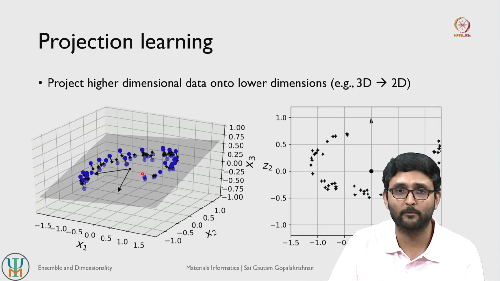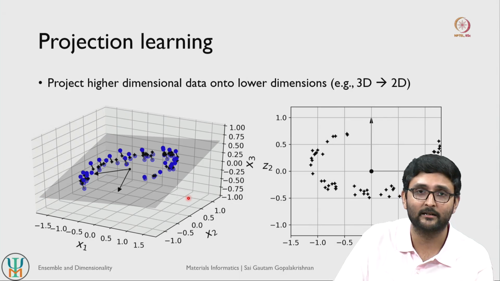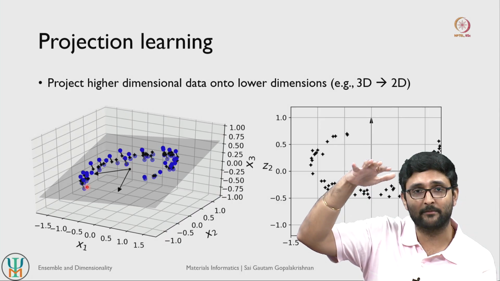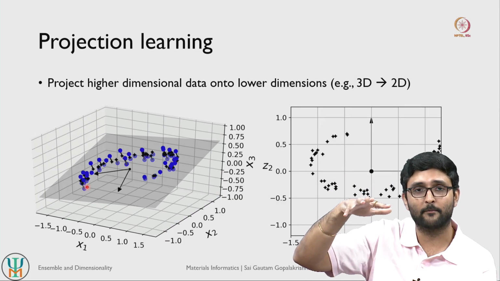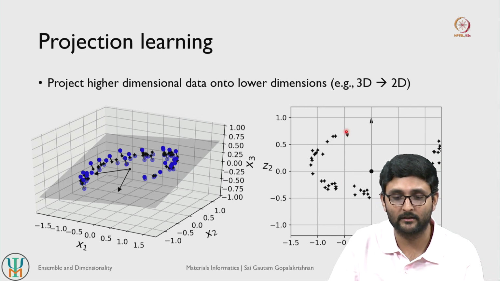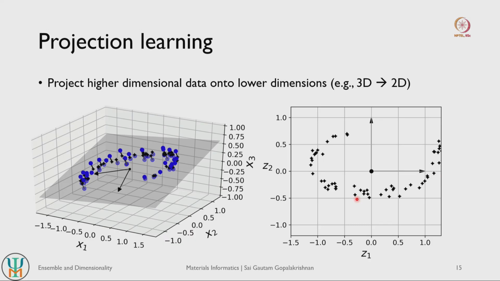So, this is referred to as projection learning, where I try to construct planes or lower dimensional objects, whereby I can project my higher dimensional data points such that no two data points cluster or clump onto one another, right. If I were to do this task successfully, I may get a plot that looks like this. Initially I had x1, x2, x3, 3 features. Now, I have managed to reduce them to 2 features, z2 and z1, and my data points distribute like this, and now I can try to learn from these data points, be it classification or be it regression.